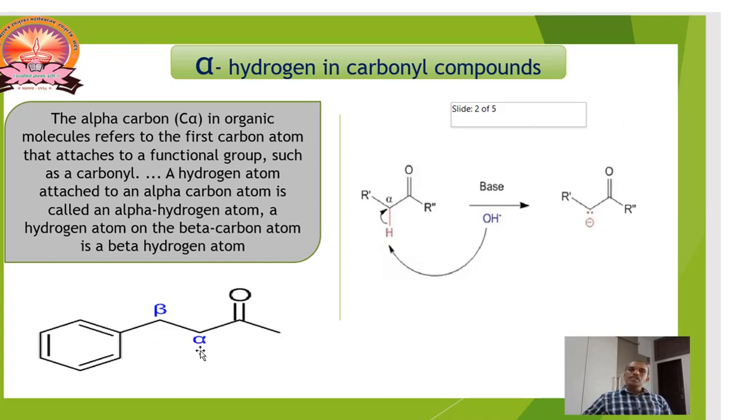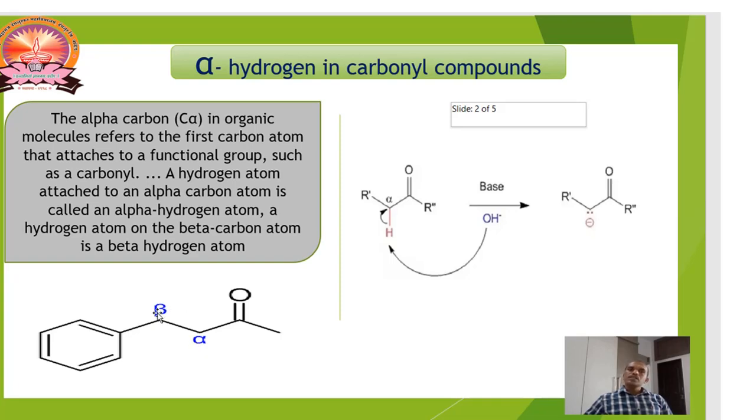Here you can see the alpha and beta. After the carbonyl group, here is another carbon. These are known as alpha carbons.